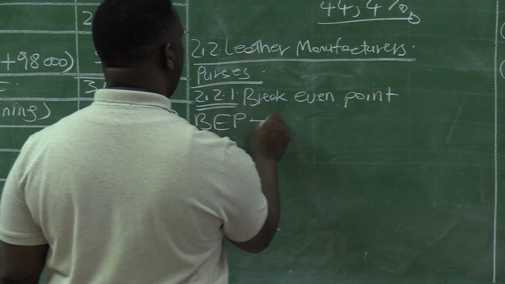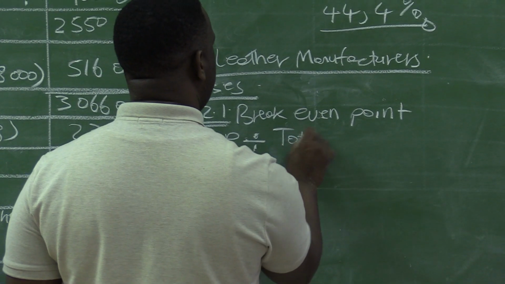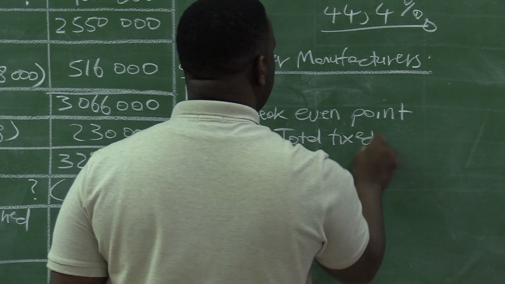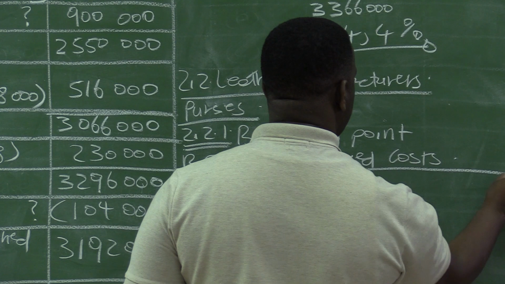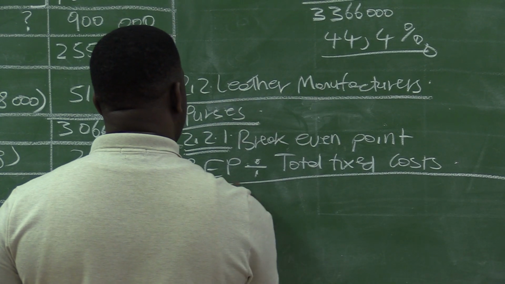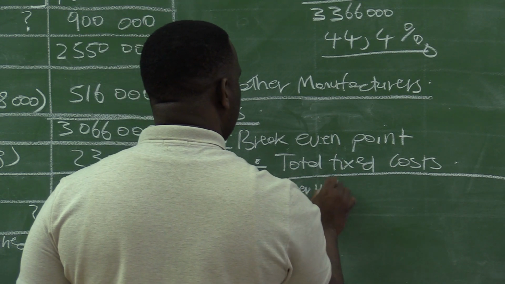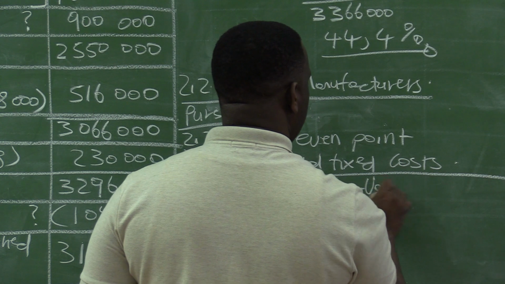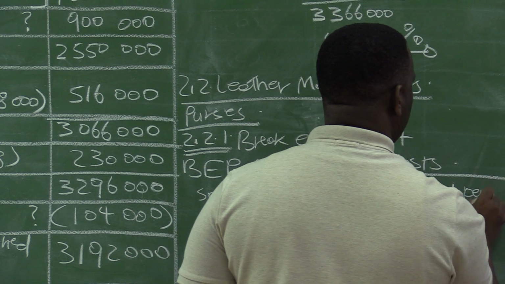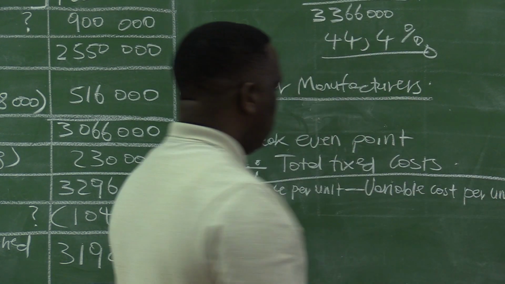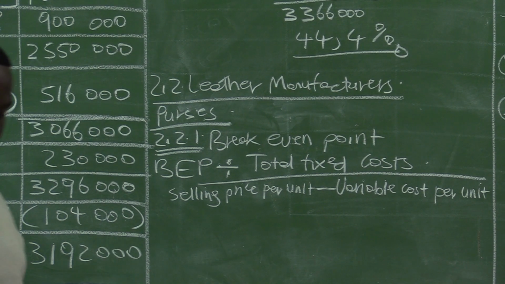So there is a formula for calculating the break-even point. It says total fixed cost divided by selling price per unit minus variable cost per unit. Total fixed cost divided by selling price per unit minus variable cost per unit.